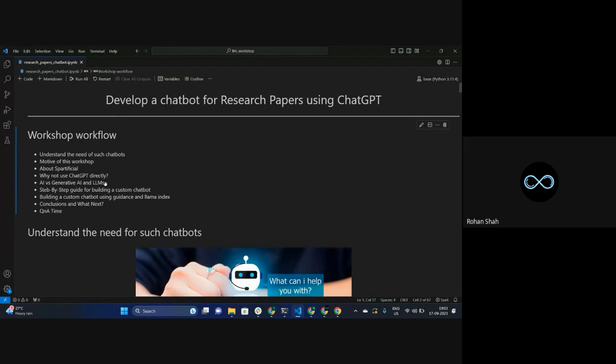And then the thing that we are using right now is called generative AI. So what is the difference between AI, generative AI, and LLMs? What are LLMs? All of these things will be discussed. And there will be a step-by-step guide for building a custom chatbot. Everything will be mentioned in a step-by-step manner, right? And based on the step-by-step understanding, once we understand completely what we are going to look into, we are going to go ahead and do the implementation part and build a custom chatbot using Guidance and Llama Index. Don't worry, I'll be talking about this, but that's something that we are going to use to create this.